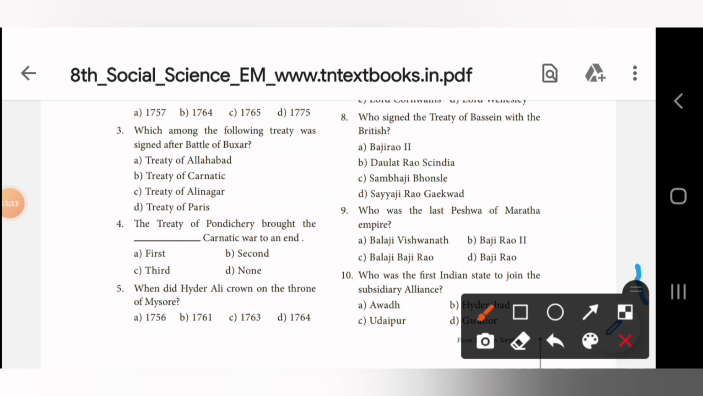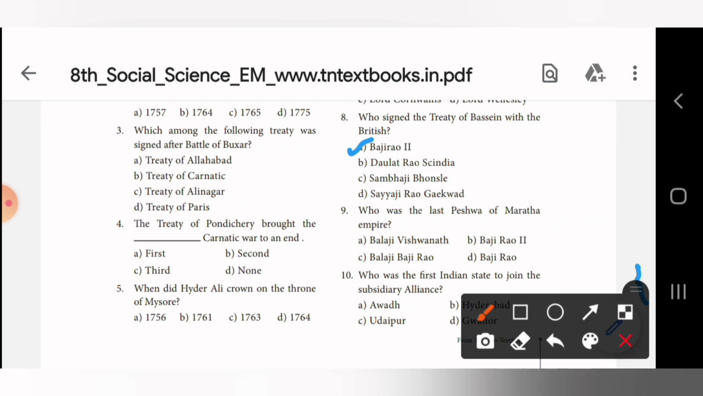Who signed the Treaty of Bassein with the British? The answer is A. Bajirao II.